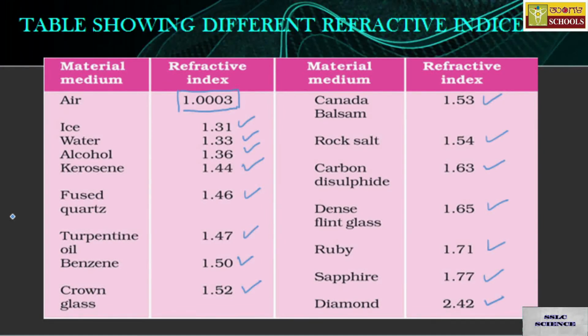If I ask which material has the highest refractive index, with air as option A, dense flint glass as B, turpentine oil as C, and diamond as D, you can choose diamond, because its refractive index is more among these options.